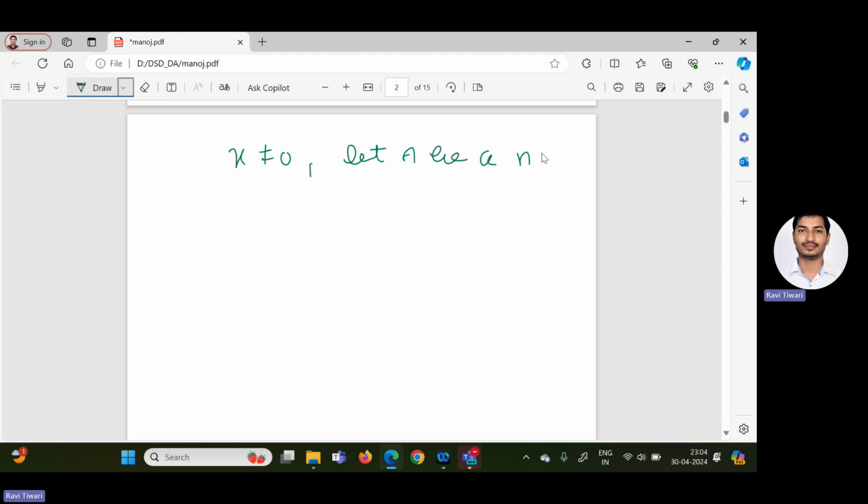According to the definition of eigenvalue and eigenvector, A of x must be equal to lambda x. So Ax equal to lambda x, where x is not equal to 0. If you take x equal to 0, then you won't get anything. So for the existence of an eigenvalue, this x cannot be 0.